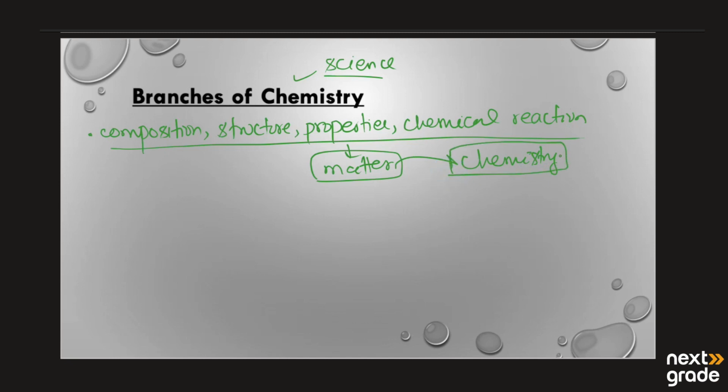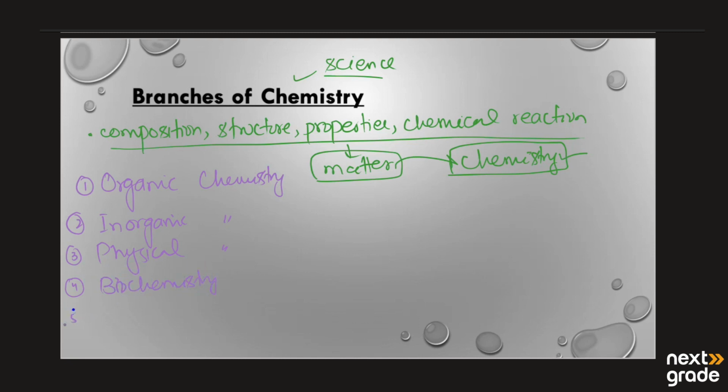Next we have the branches of chemistry. Now we will see how scientists have divided chemistry into different branches. The first branch is organic chemistry. The second is inorganic chemistry. The third is physical chemistry. The fourth is biochemistry.